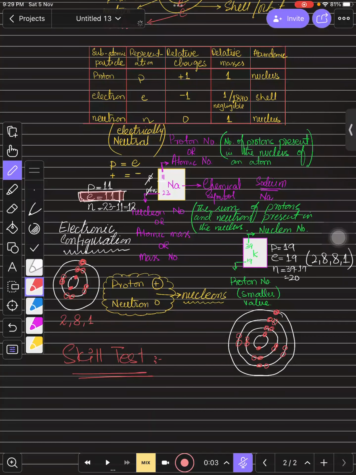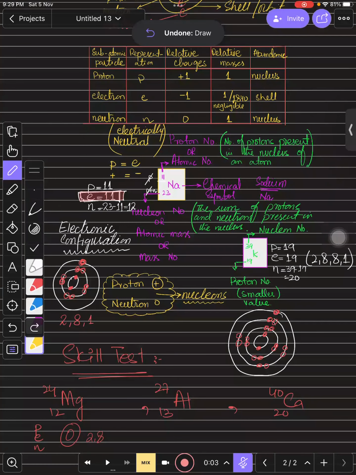If I give you magnesium 12, 24, aluminum 13, 27, and calcium 20 and 40, these 3 elements, the atoms of these 3 elements, what you need to do is find the protons, electrons, and neutrons. You need to draw the structure, and also write the electronic configuration in words. Right?